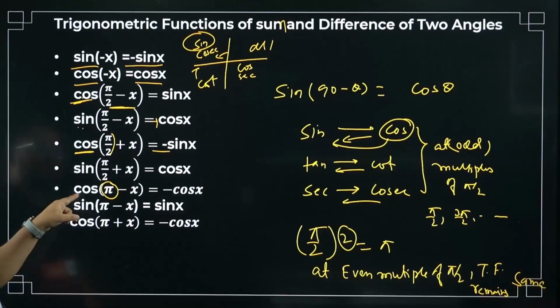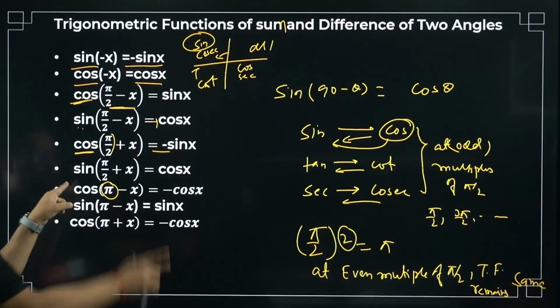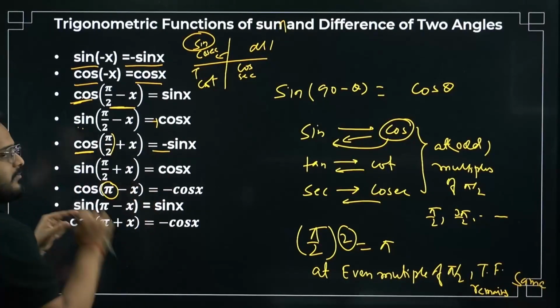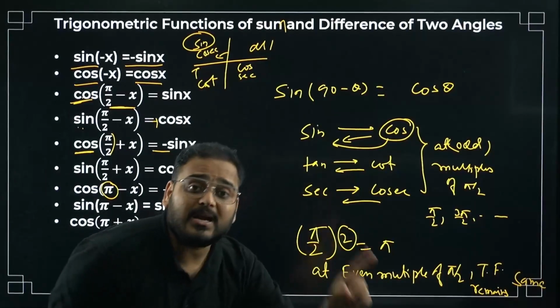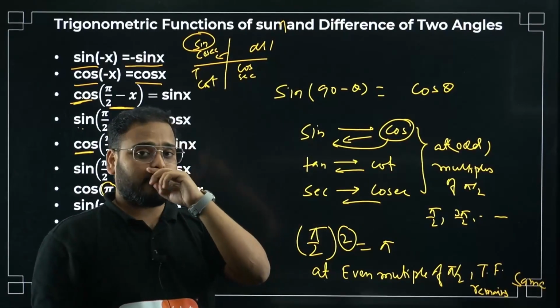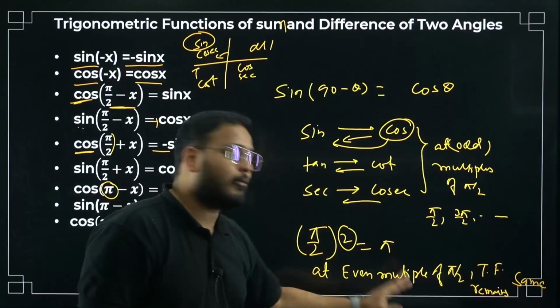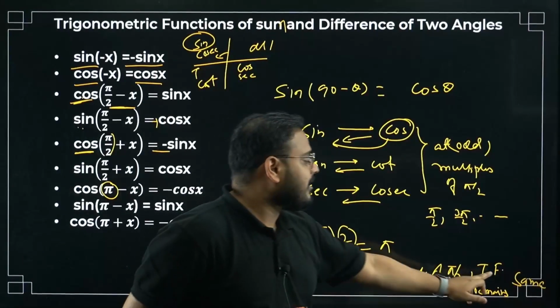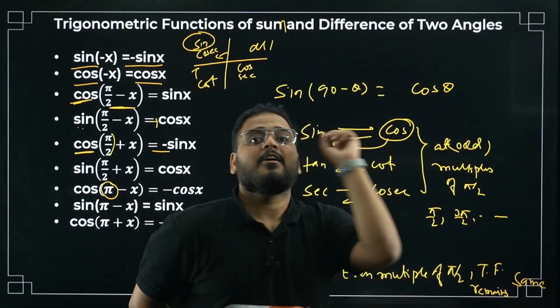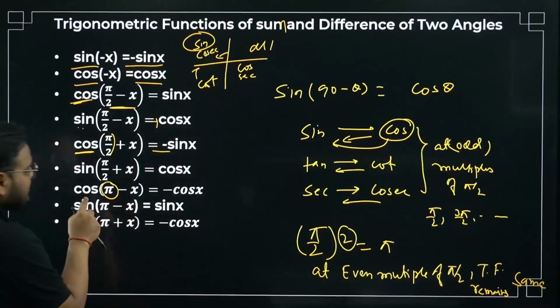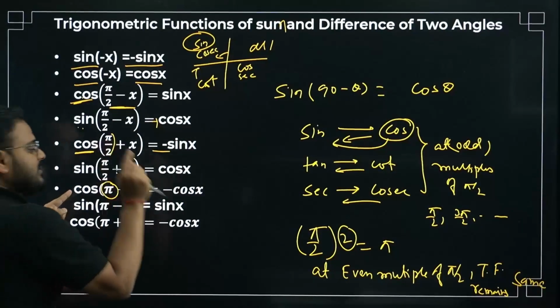Okay. Next, cos of pi minus x. Cos will remain cos. Why, sir? Pi is an even multiple of pi by 2. What happens with an even multiple? The function remains the same. So cos remains cos.